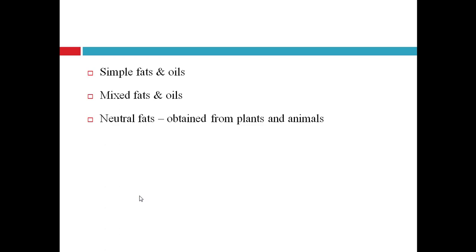Fat exists in animals under the skin, as well as between muscular tissues. In plants, fats occur in seeds and fruits. For example, castor oil is present in the seeds of castor.